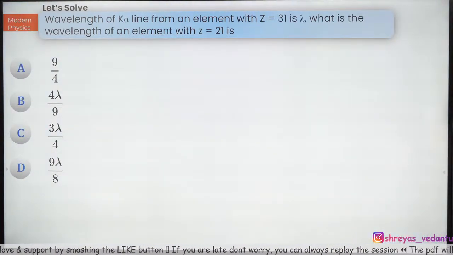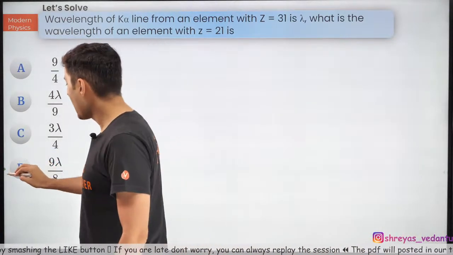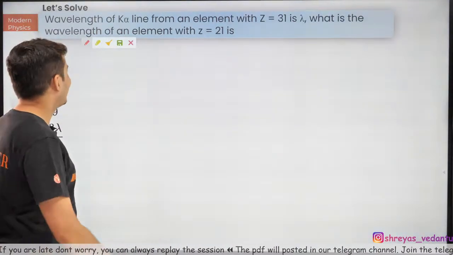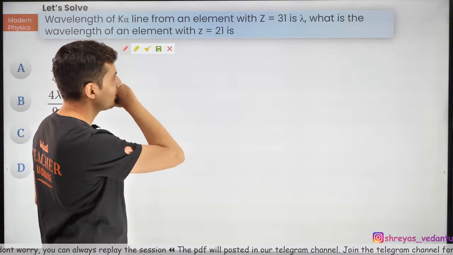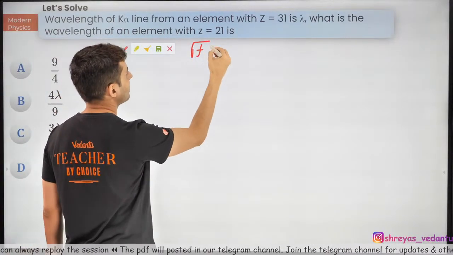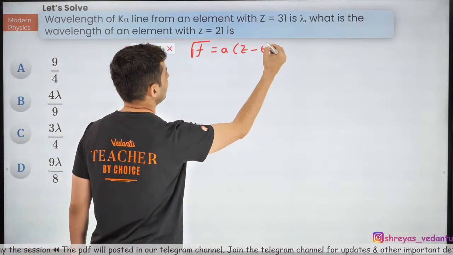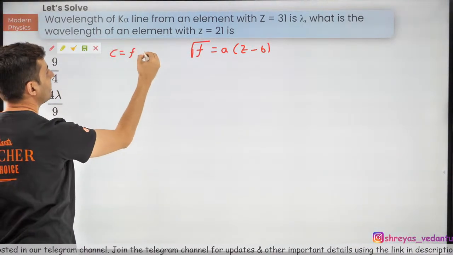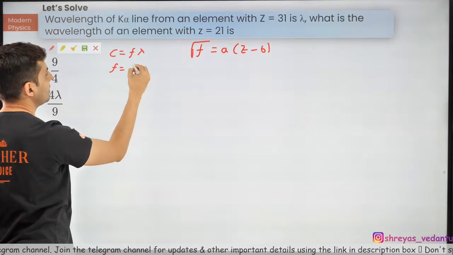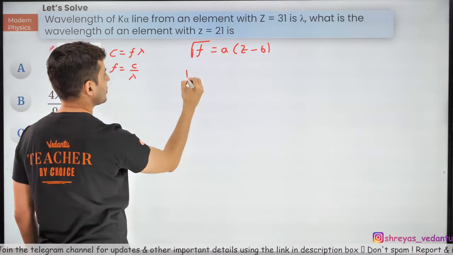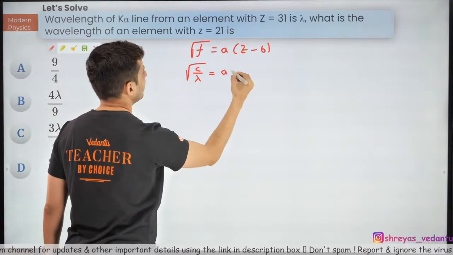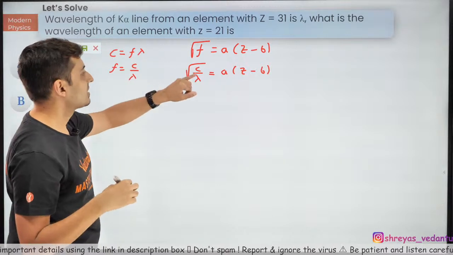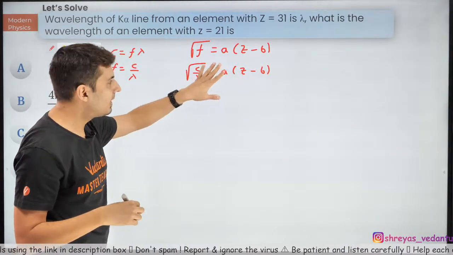Okay, let's see how many of you got this, based on your Moseley's law. Let's see, guys, what we need to do. So Moseley's law was all about root of frequency is A into Z minus B. Since we all know C is equal to F lambda, how about substituting F equal to C by lambda? So C by lambda under root is equal to A into Z minus B. Because there are two Z's and two lambdas, let me just divide both of them.